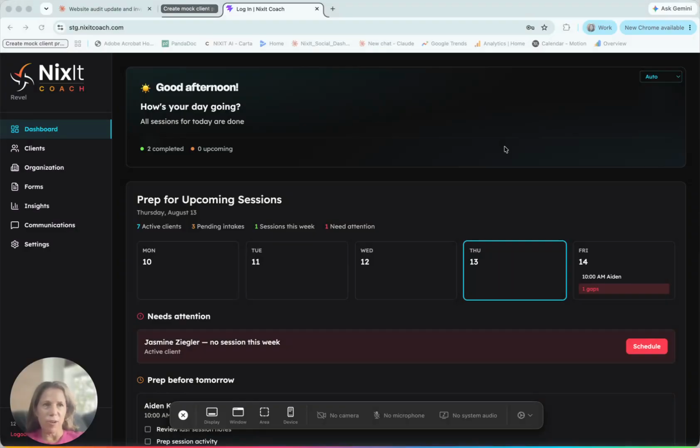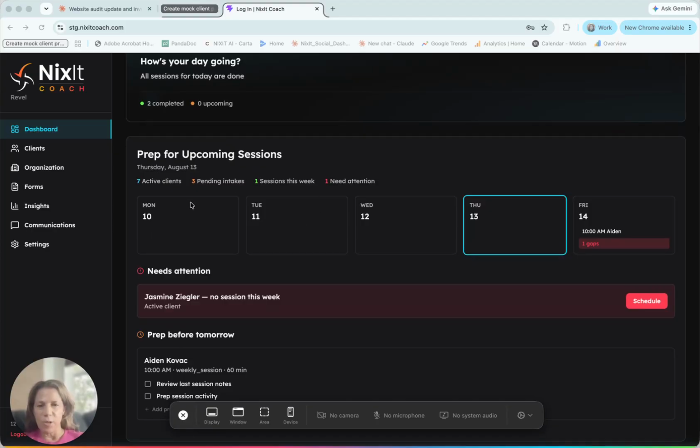It is August 13th. We are 18 days away from our soft launch with a cohort of coaches, so I'll walk you through this. When you get to the login screen, you come straight into the dashboard, which is going to be your command center. You'll see that you have information on what has been completed that day and what is upcoming as regards to your tasks, and more on that later on in the session.